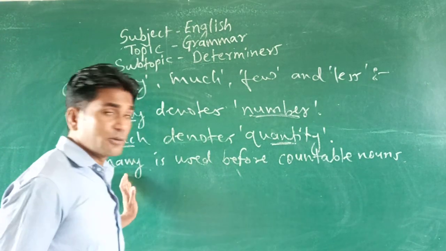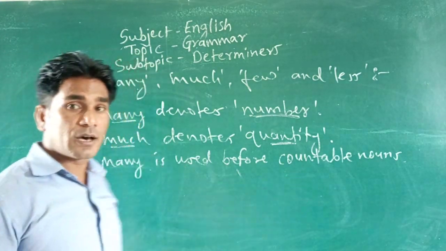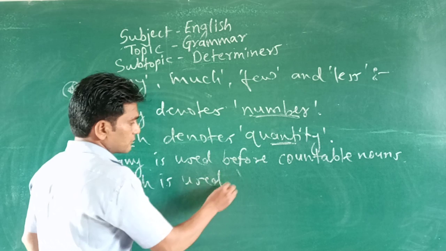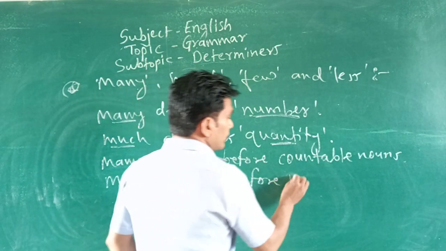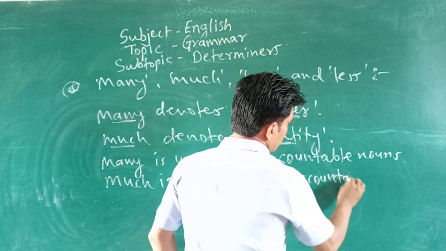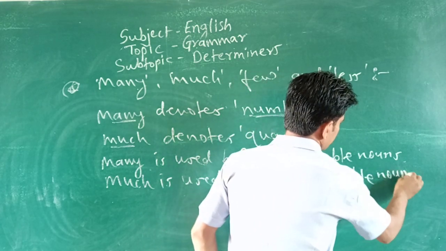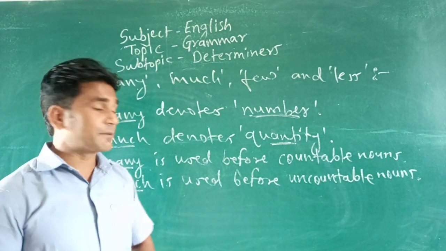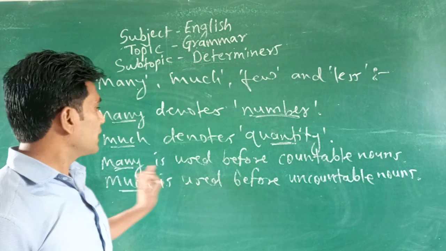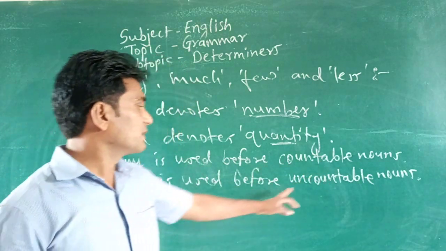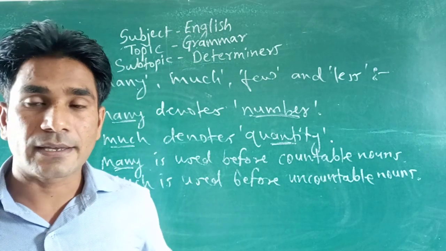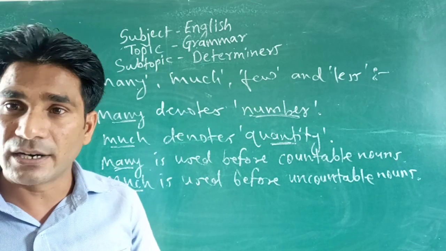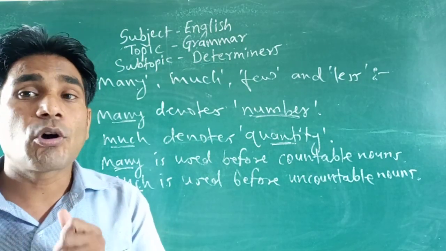So simply you can say many is used before countable nouns, while much is used before uncountable nouns. So the difference between both: many is before countable nouns and much is before uncountable nouns. Why? Because many denotes number, while much denotes quantity.